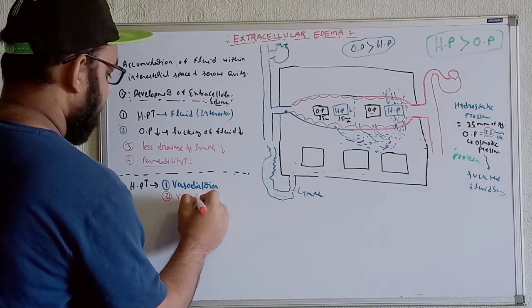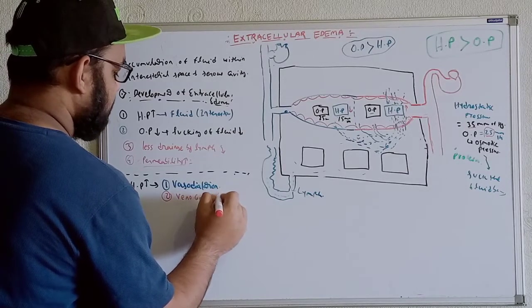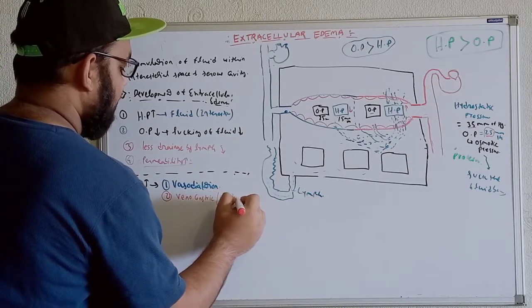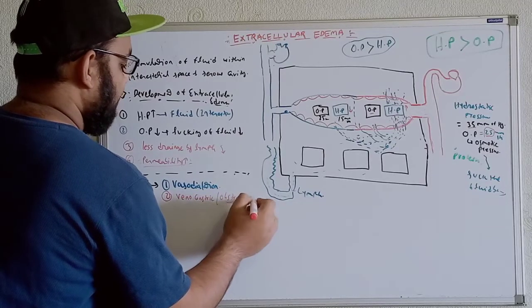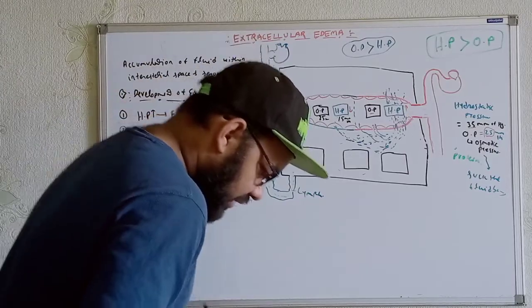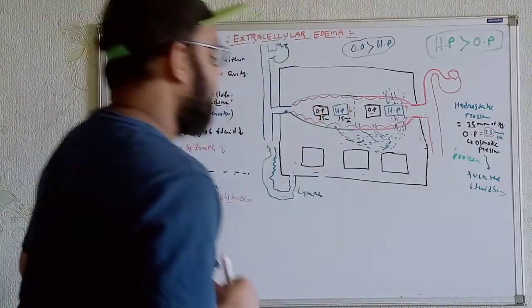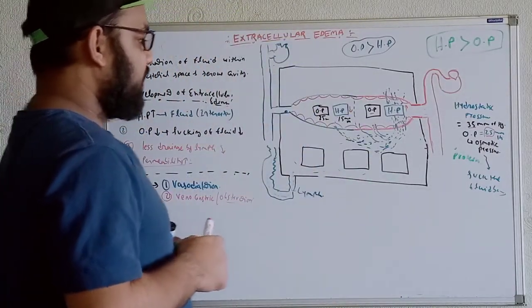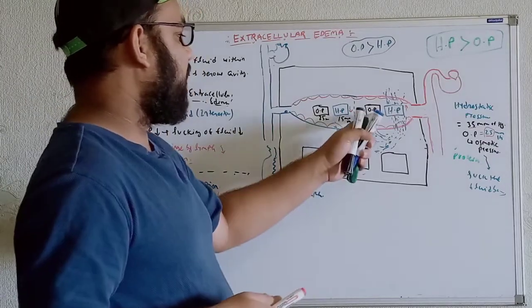If we get venoconstriction or obstruction, that will lead to an increase of hydrostatic pressure. Whenever the hydrostatic pressure increases, more fluid reaches here, so there is more outflow of fluid from the microcirculation to the interstitial space.